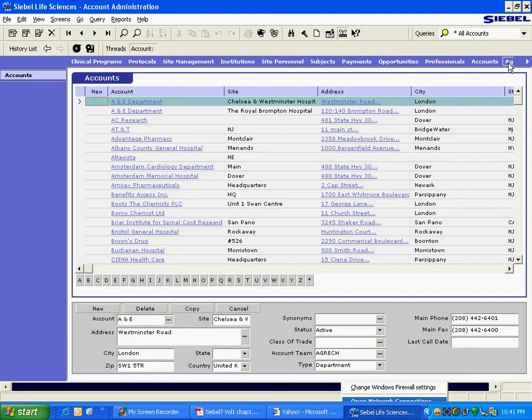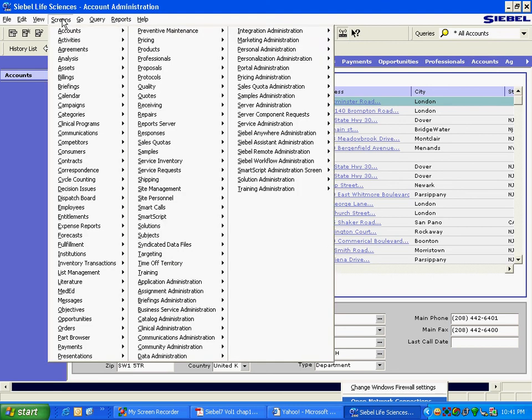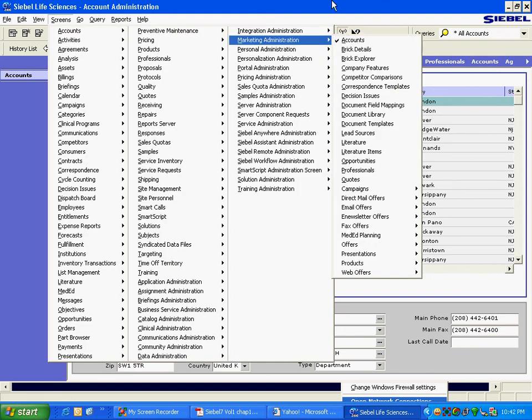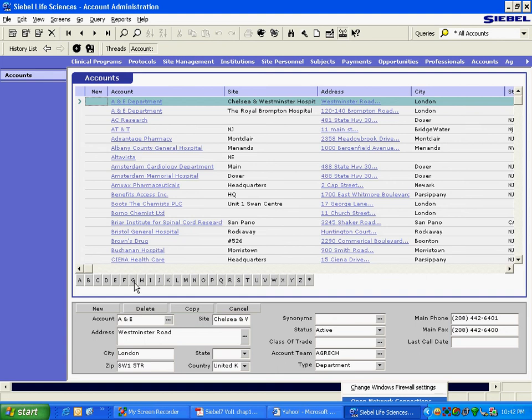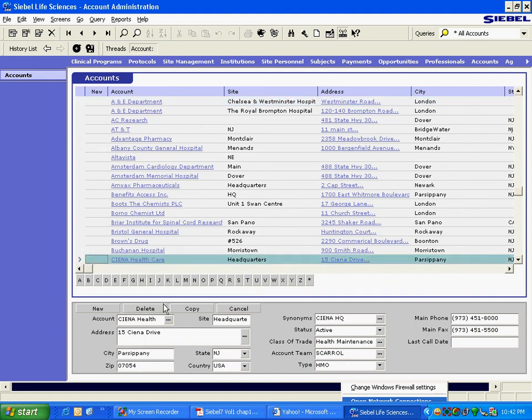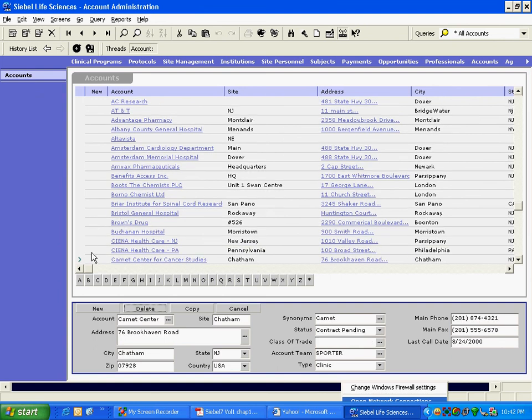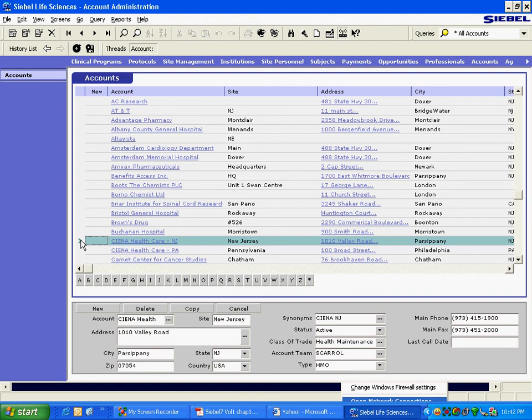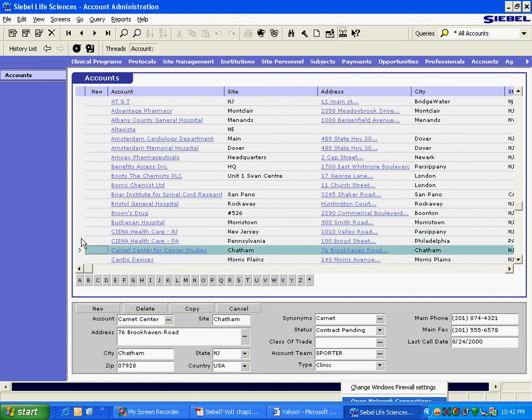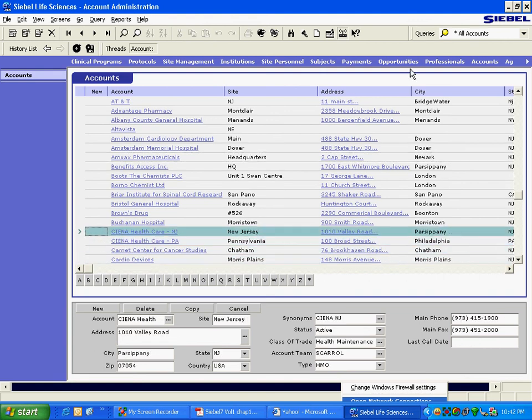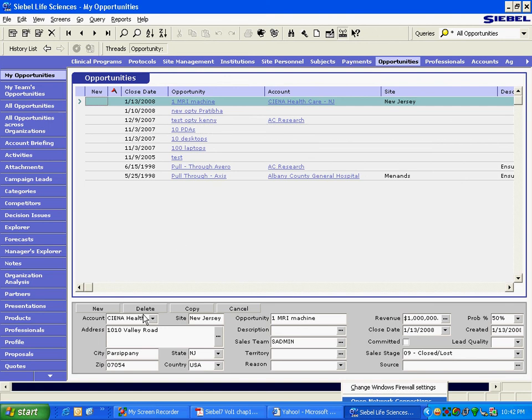In accounts you cannot delete accounts, but you can go to screen marketing administration accounts, and there you can delete an account. So let's say I delete Sienna Healthcare. So I've highlighted that record, then I delete it. Okay, the record is gone. Yeah. I go back to the opportunities.